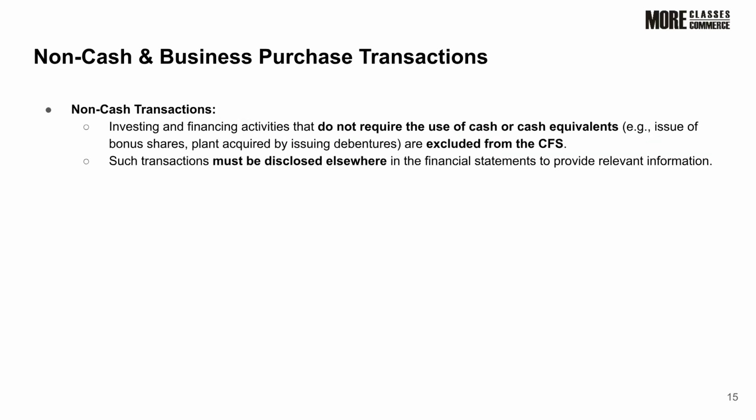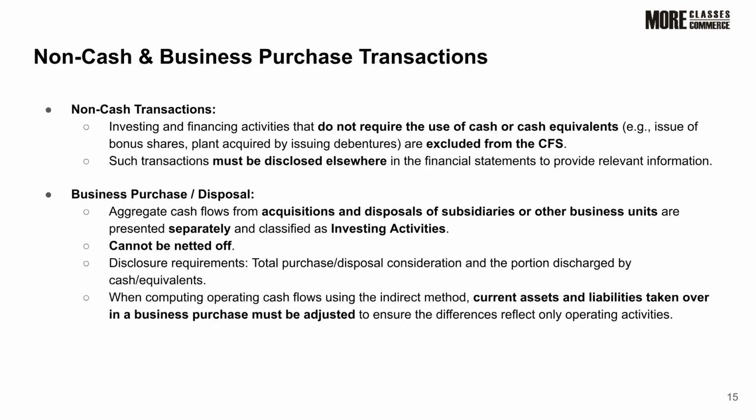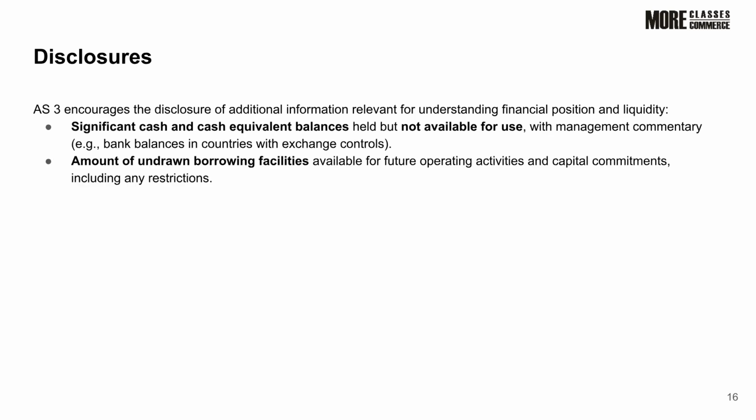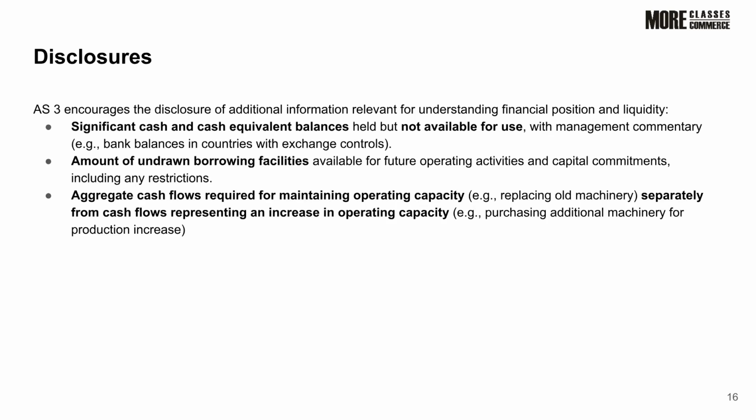Non-cash investing and financing transactions, such as issuing bonus shares, are excluded from the CFS but disclosed elsewhere. Business acquisitions or disposals are presented separately as investing activities, never netted off, with specific disclosure requirements. AS3 encourages disclosing additional information for better financial understanding. This includes significant unavailable cash balances, undrawn borrowing facilities, and separating cash flows for maintaining versus increasing operating capacity.